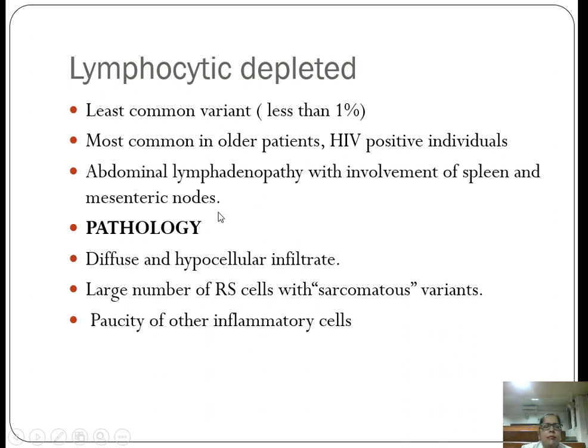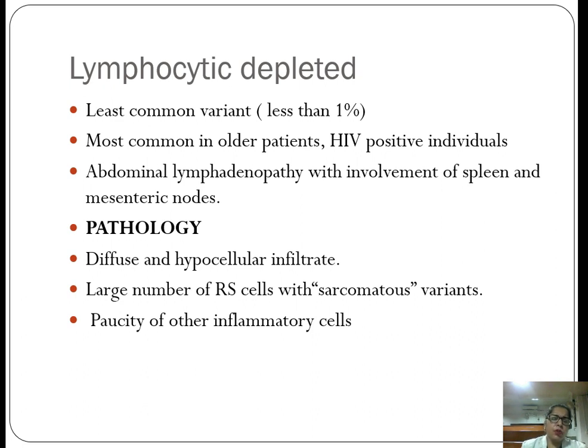Now lymphocyte depleted is the least common variant, less than 1%, and most common in older patients. HIV positive individuals are most commonly affected. They present with abdominal lymphadenopathy with involvement of spleen and mesenteric nodes.